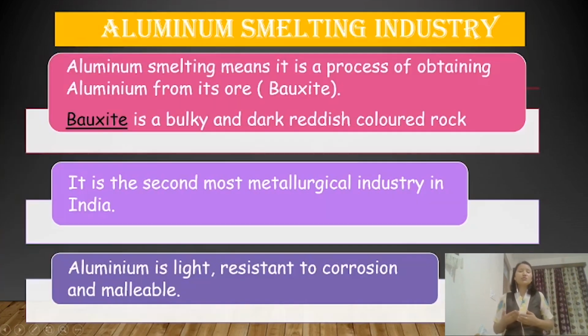The aluminum smelting industry is the second largest or second most important metallurgical industry in India. Aluminum is very popular for its light quality. At the same time, it has the potential to resist corrosion, and it is malleable too. Malleable means it can be changed into any shape.